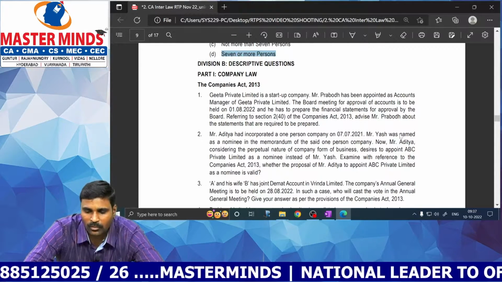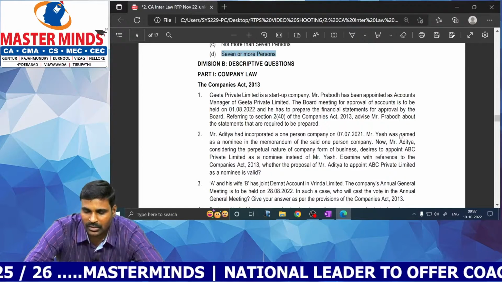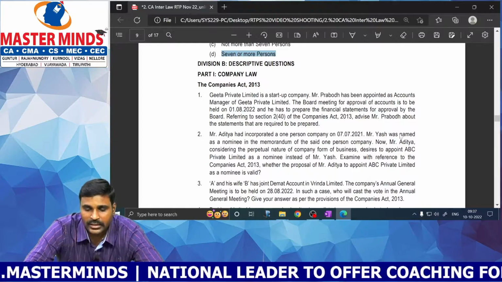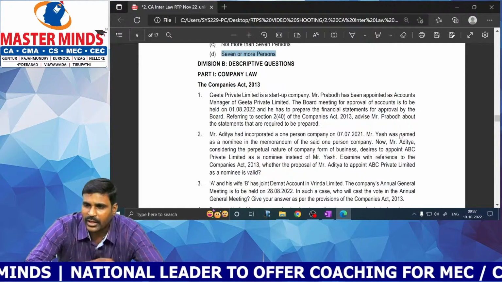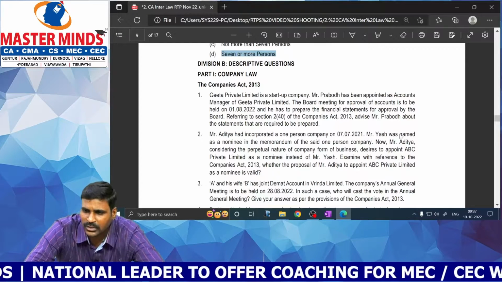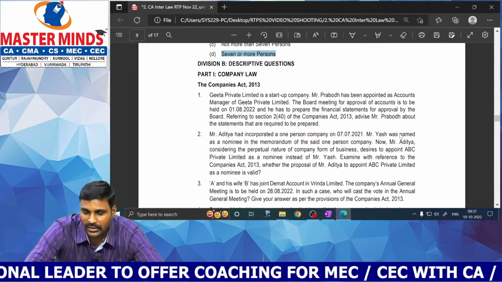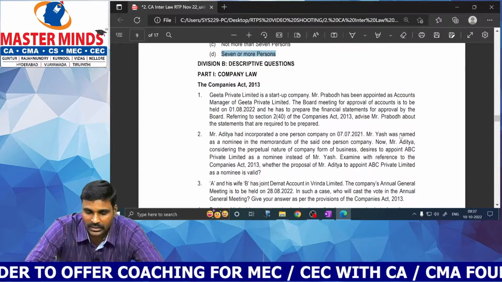Mr. Aditya has incorporated one person company, Yash was named as a nominee in the memorandum of the said OPC. Now Mr. Aditya, considering the perpetuation of the form of business, desires to appoint ABC Private Limited as a nominee. The answer is false. Only an individual, only a natural person, that is an individual person, citizen of India, can be appointed as a nominee. Artificial persons cannot be appointed as a nominee. Therefore, the proposal is invalid.